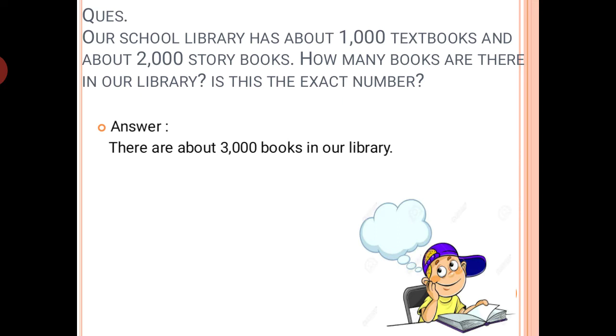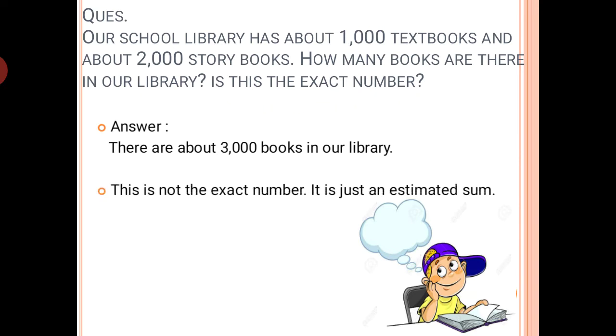Yes, as we are using the word about here, it means it is not the exact number. So this is not the exact number, this is just an estimated sum, because here it's written about 1000 textbooks and here it is written about 2000 storybooks. So wherever the word about comes, it means this is not the exact one, this is just the estimated sum.